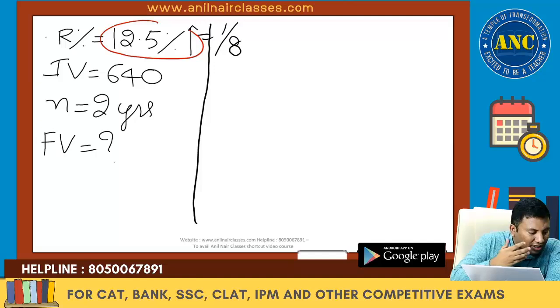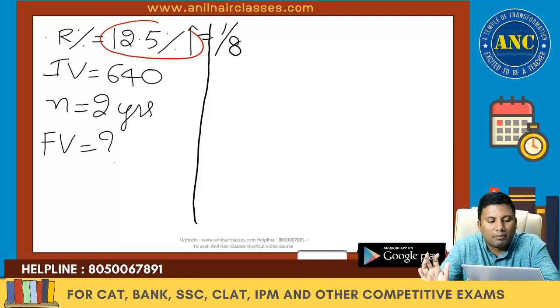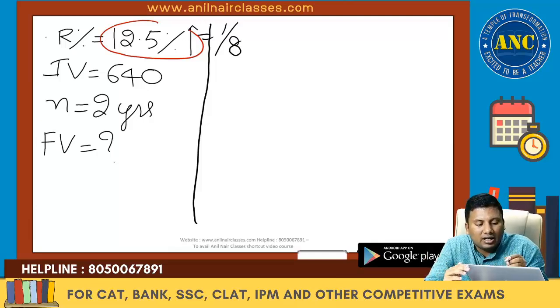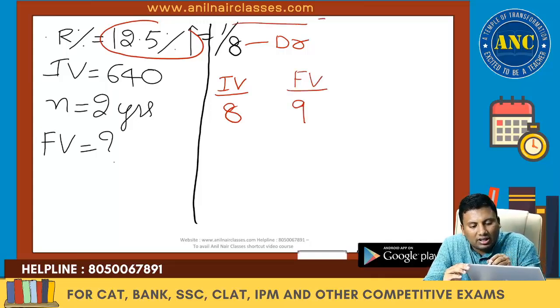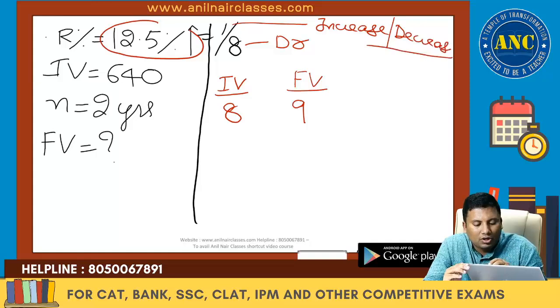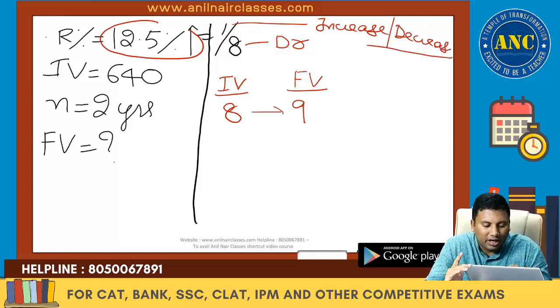Now 1 by 8. Always remember, sir, denominator is the initial value. Initial value it is 8. On 8 there is one increase. Numerator is nothing but increase or decrease. So on 8 there is one increase, which is 9. I hope it is clear.